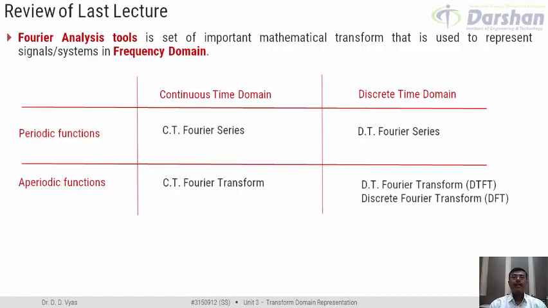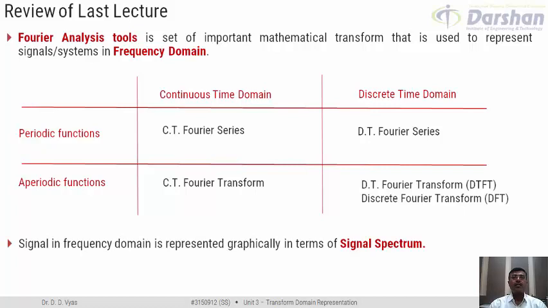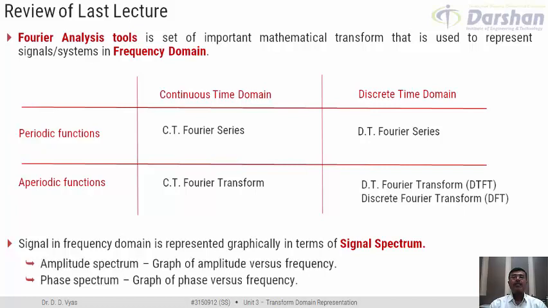We also introduced ourselves in the last online session with the concept of signal spectrum. Signal spectrum is basically the graphical representation of signal in frequency domain, and this primarily consists of two graphs.